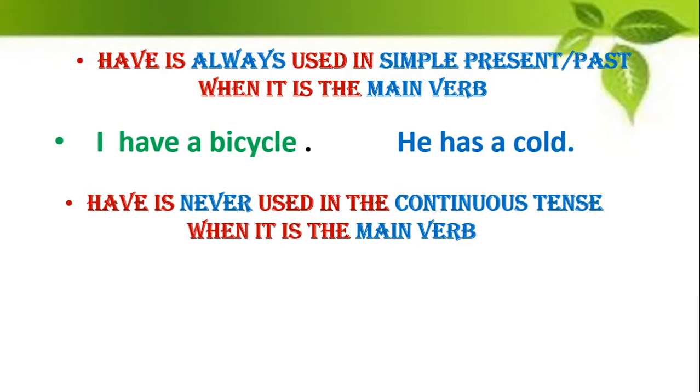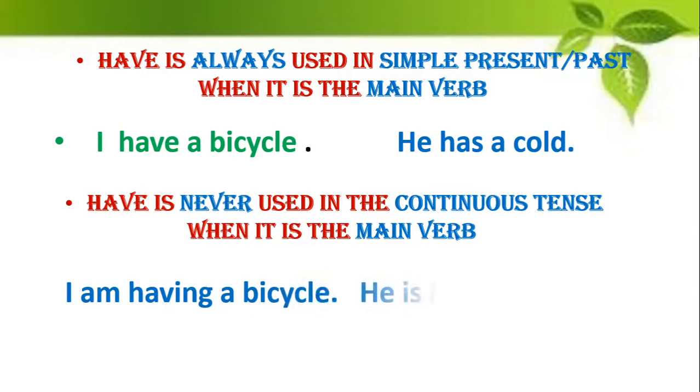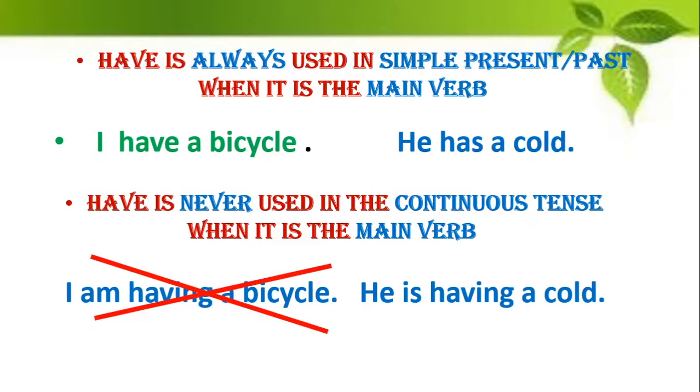You never use have in the continuous tense when it is the main verb. So when you're using have as the main verb, you never use it in the continuous tense. So if someone is saying, I am having a bicycle, or he is having a cold, both these statements are wrong. That means when you use have as the main verb, you always use it in the simple present tense.